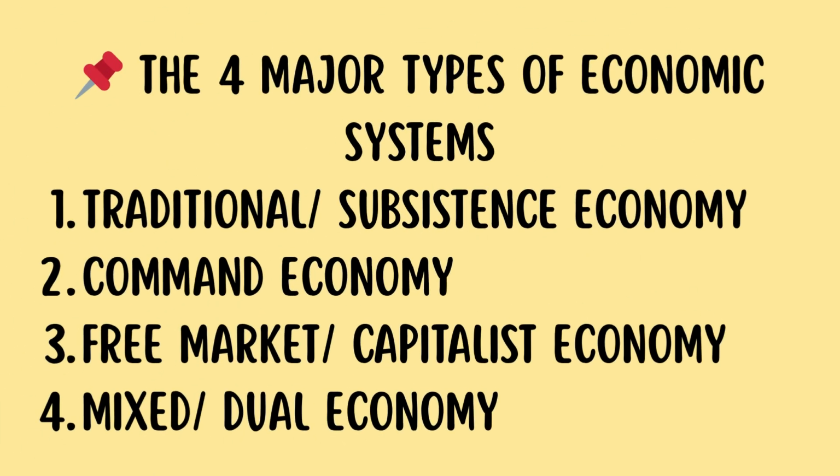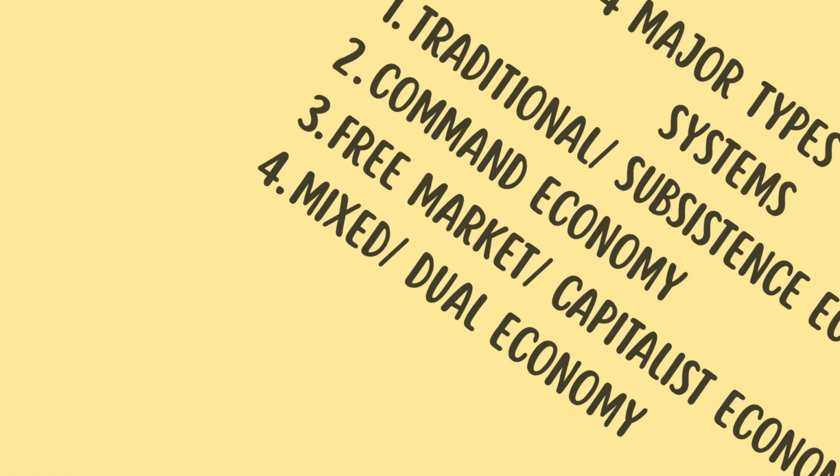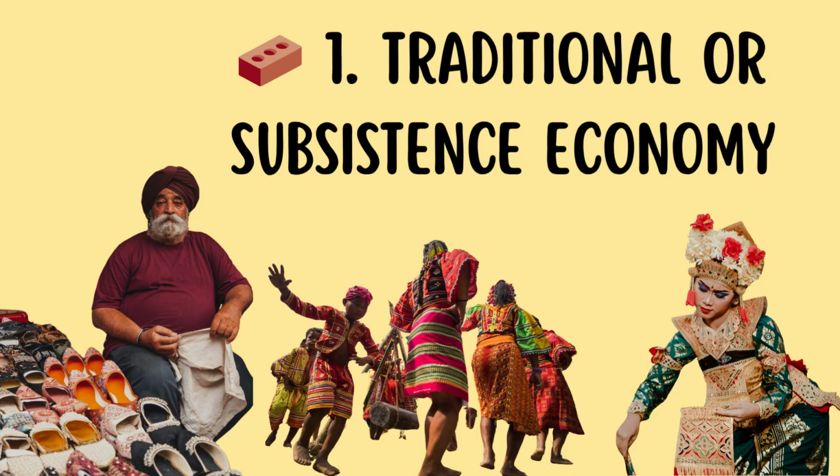Okay, so there are 4 major types of economic systems. These include 1. The traditional or subsistence economy. 2. Command economy. 3. Free market or capitalist economy. And 4. Mixed or dual economy. Let's begin with economic system number 1, the traditional economy. Before banks, markets, and even coins, there was barter. In a traditional economy, which is one of the oldest types of economic systems, people trade goods and services directly, no money involved. This is where barter comes in.